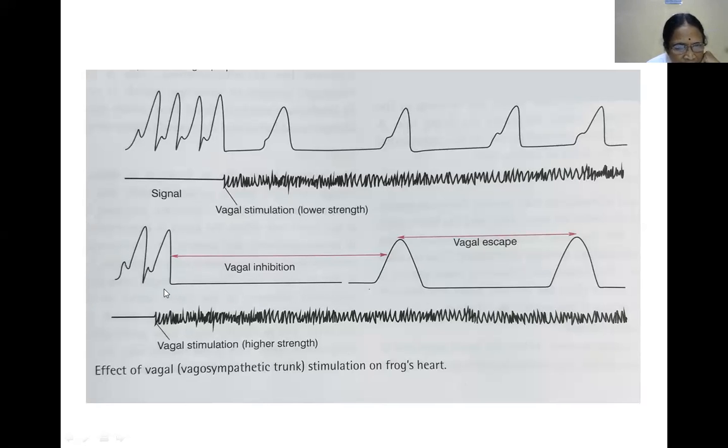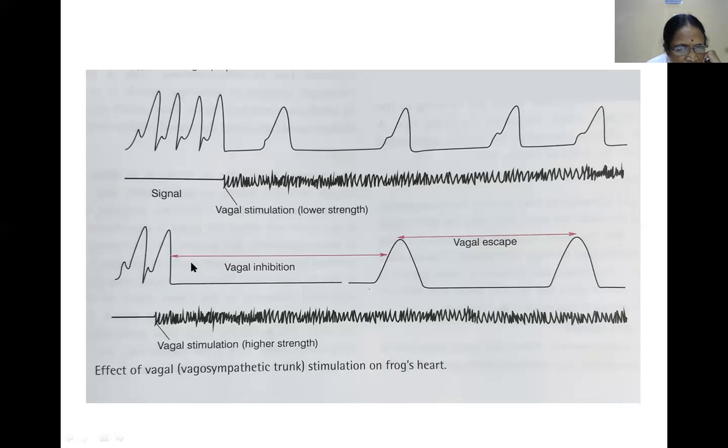Once more I am repeating: you have identified the graph, we have discussed what is vagal escape, and now we are discussing what is vagal inhibition. All these points you have to know. Vagal inhibition causes a large amount of acetylcholine to be released due to repeated stimulations at a higher strength.